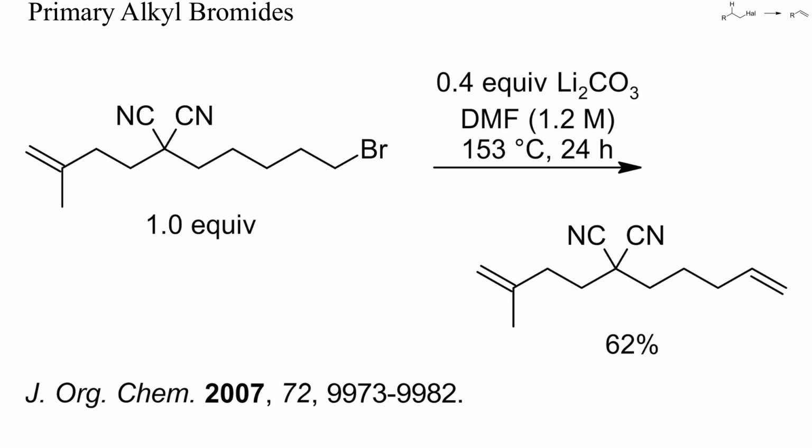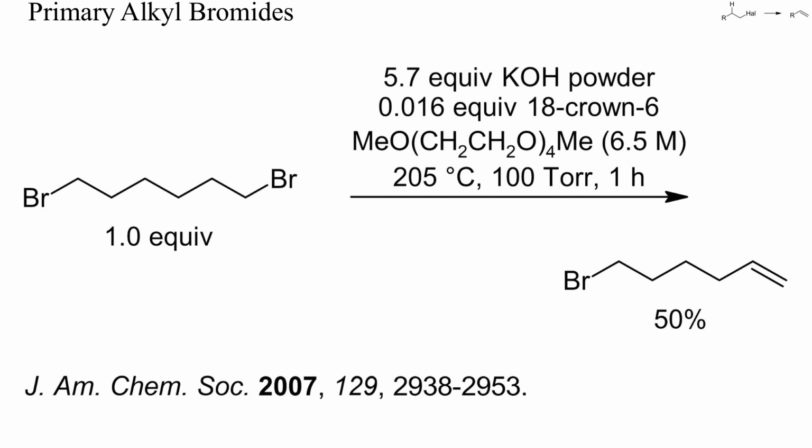Primary alkyl halides are the most difficult starting materials because of their high tendency to undergo substitution instead of elimination. Here, this problem was minimized by increasing the reaction temperature and by using carbonate as base. The charge delocalization in carbonate diminishes its nucleophilicity if compared to, say, hydroxide or alkoxides. Here, a hydration or saponification of the cyano groups also had to be avoided, which precluded the use of hydroxides.